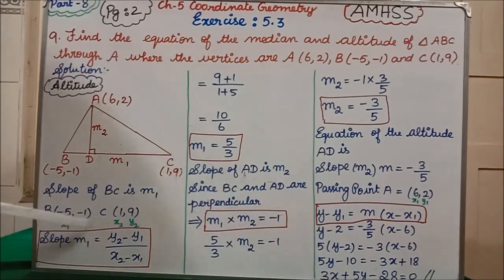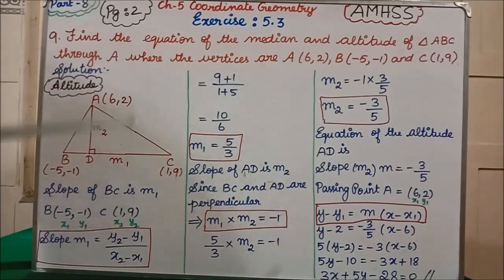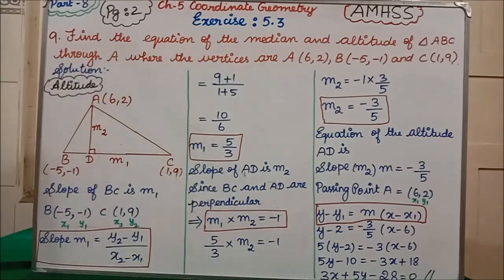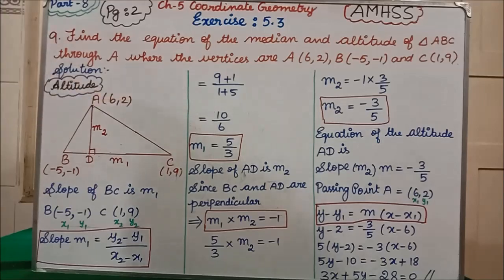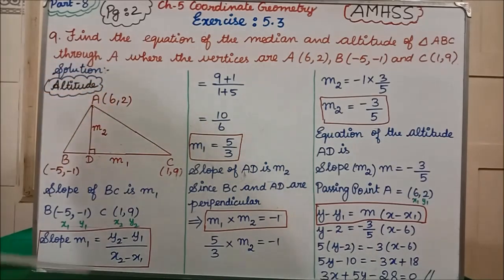Slope m1 is equal to y2 minus y1 divided by x2 minus x1. Here y2 value is 9. So 9 plus 1 divided by 1 plus 5 is equal to 10 by 6. Both will go in the 2 table, isn't it? If you cancel by 2, 2 fives are 10, 2 threes are 6. So 5 by 3 is our M1. Okay, this slope we have got now.